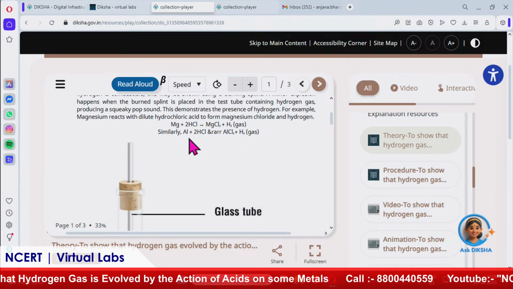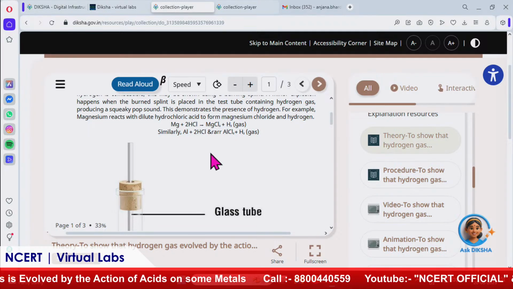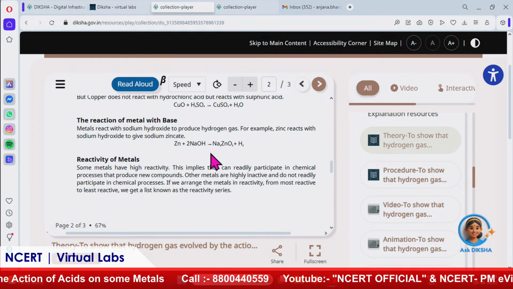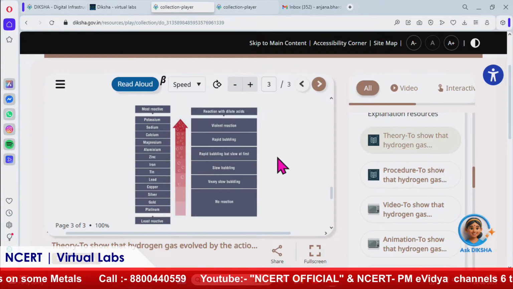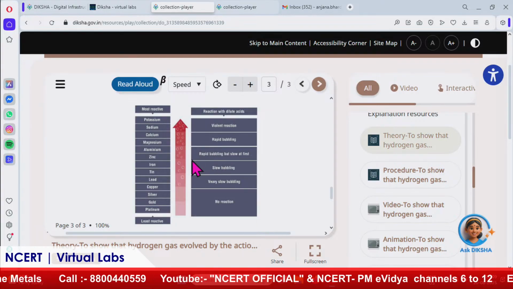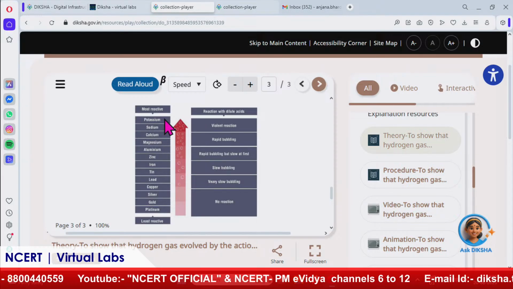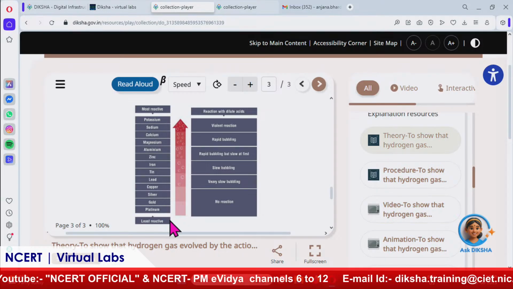Similarly we can perform with aluminium metal, iron, but not with copper, as copper in the reactivity series is below hydrogen, therefore it cannot displace the hydrogen. Here is the reactivity series. In that we can see the metals which are at the topmost are the most reactive and the metals which are at the lowest are the least reactive.